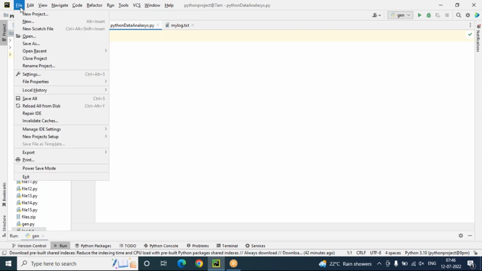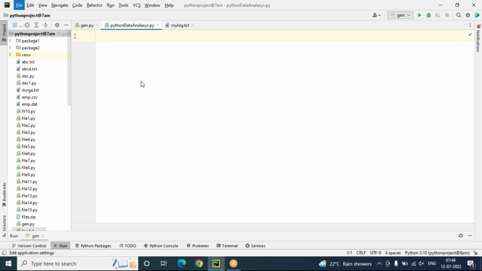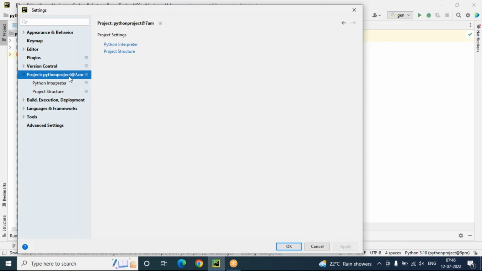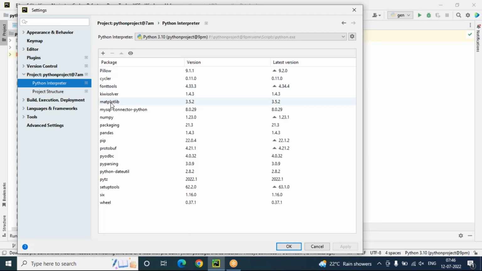Click on the file menu in your PyCharm editor, and click on settings. After clicking on settings, in the left-hand side panel you can see the project folder, Python project at 7 a.m. The Python interpreter option is there. This is the list of modules that are already installed.